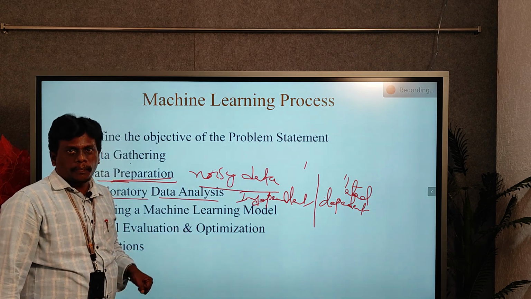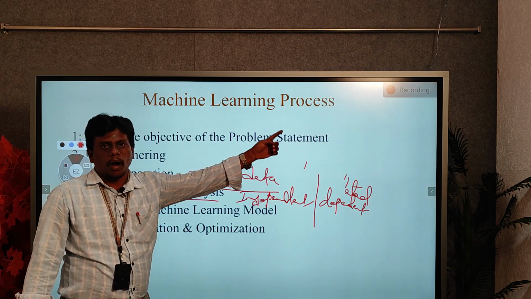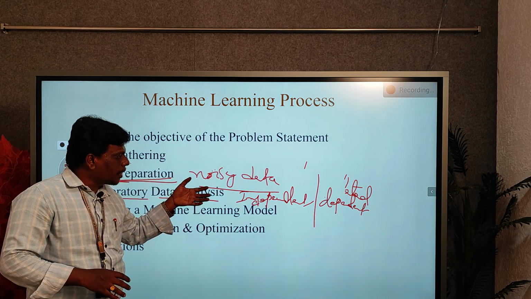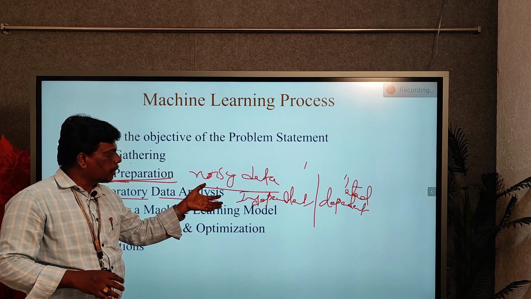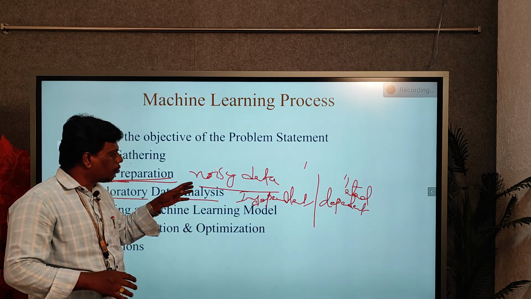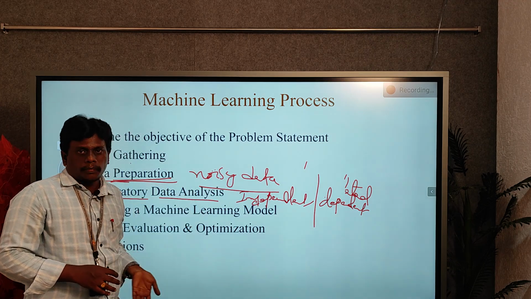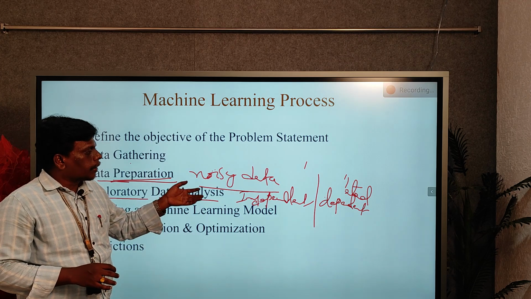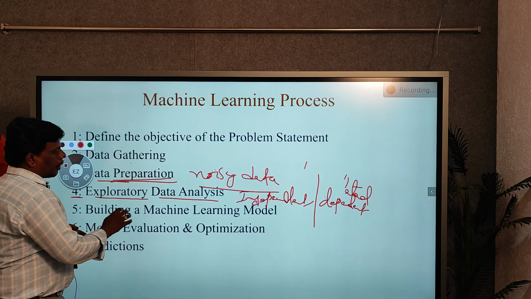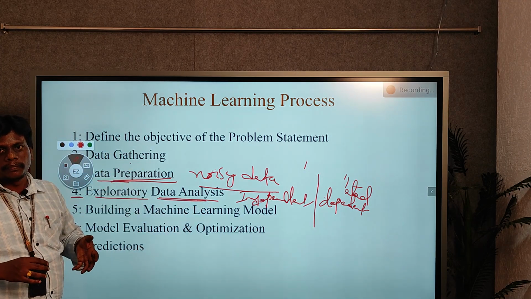We have to consider which independent variables to use, and based on them, what type of output variable we need to get. We have to carefully understand the correlation for the predictions. If there is no correlation, then we will not get proper predictions. So we must carefully understand the data we gathered.